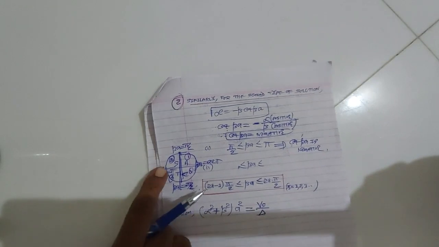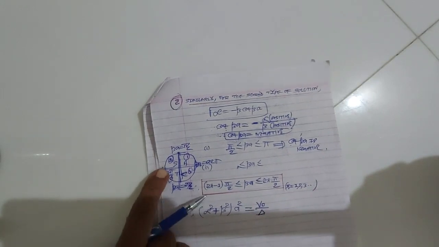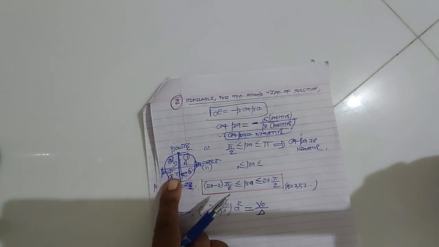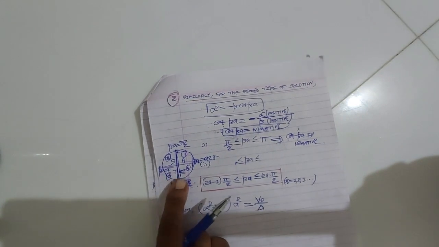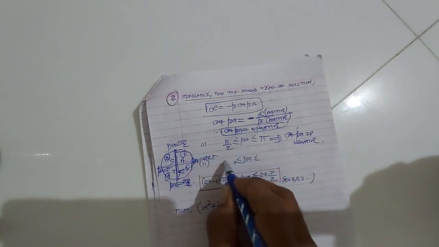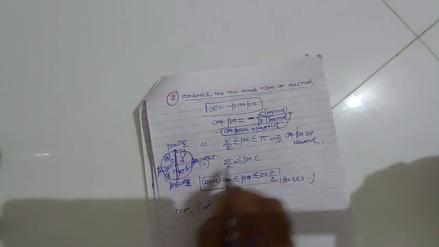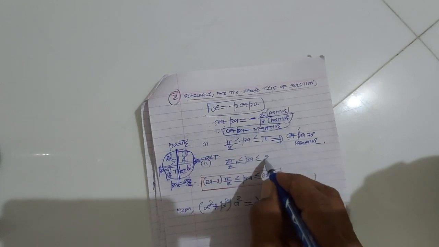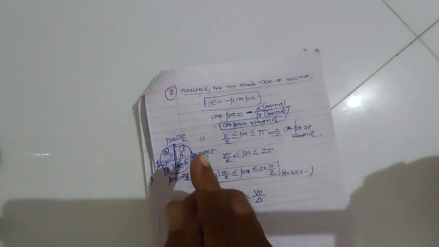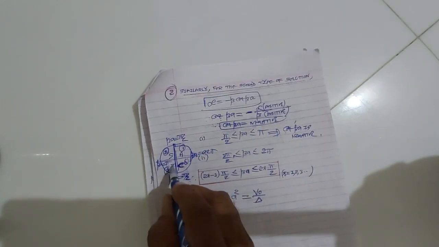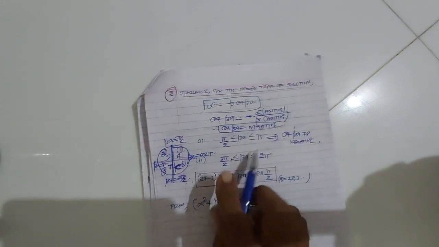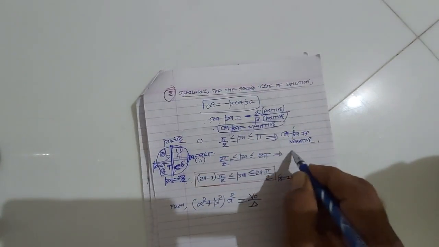In the third quadrant, from beta equal to pi to 3 pi by 2, again cot beta is positive. But in the last quadrant, 3 pi by 2 to 2 pi, cos and its inverse function are positive, the remaining functions are negative, so cot beta is negative.